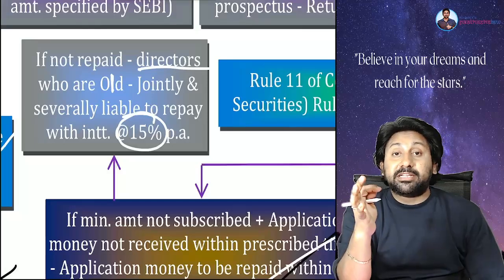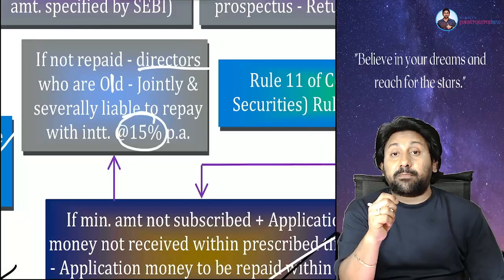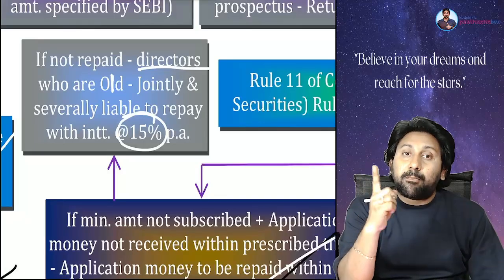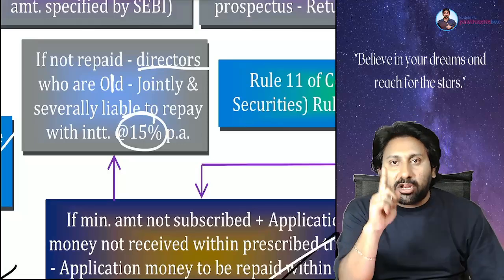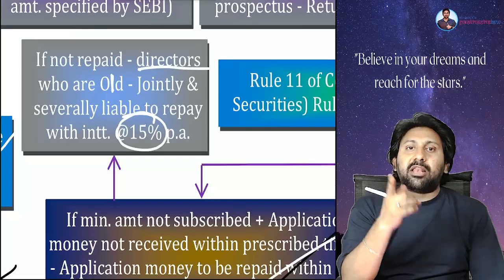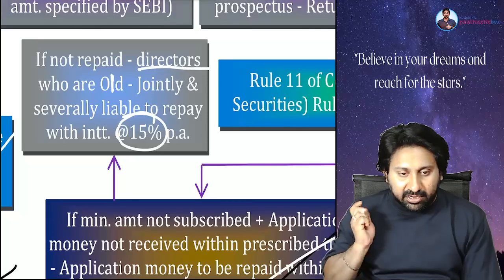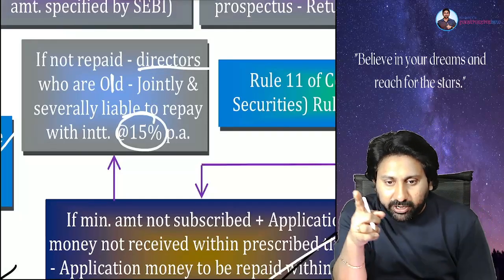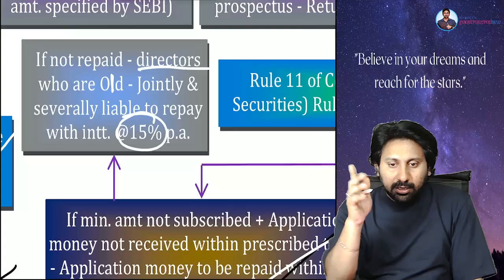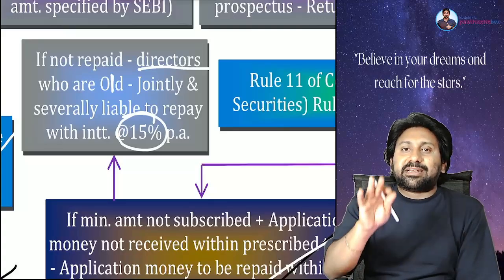Whenever allotment is made, within 30 days of allotment, file with the ROC form PAS-3, called the return on allotment. If you do not file, there will be punishment, minimum 1000 per day, which can go up to a maximum of 1 lakh. Everybody understood the point clearly? This is all said in Section 39.